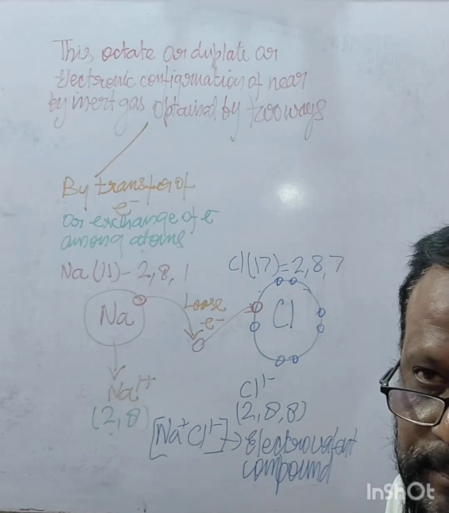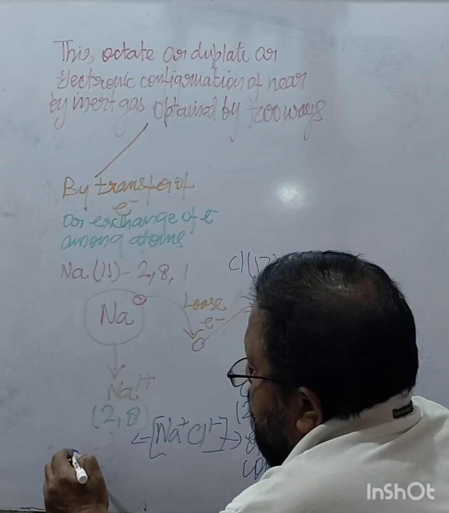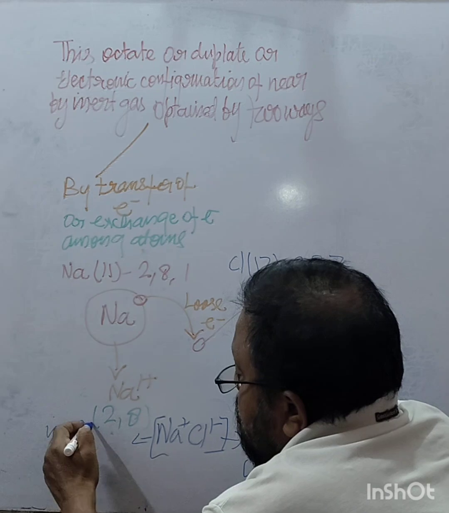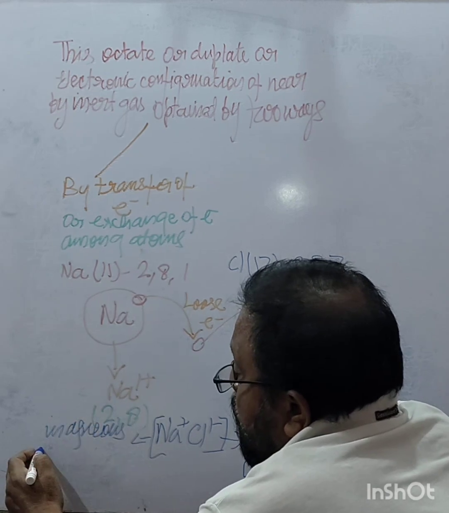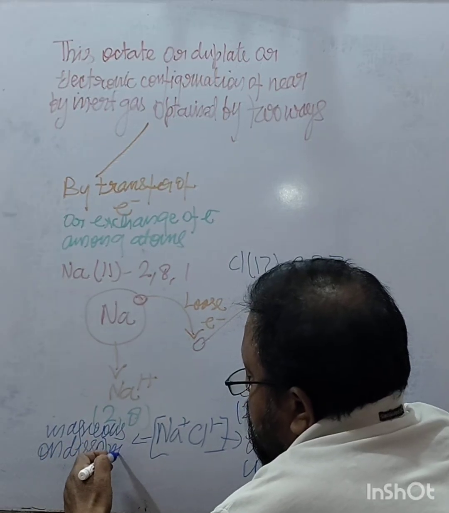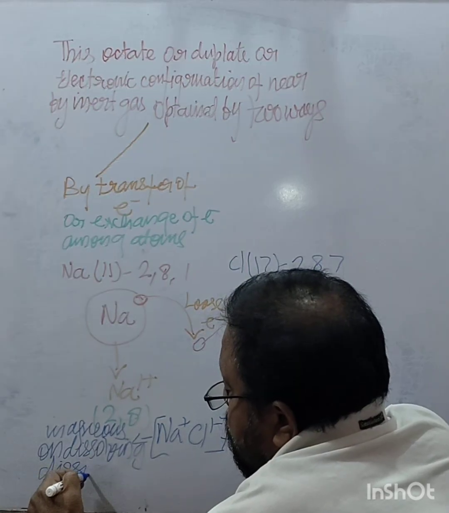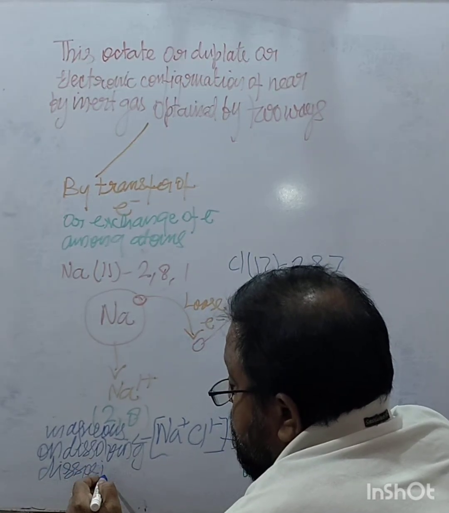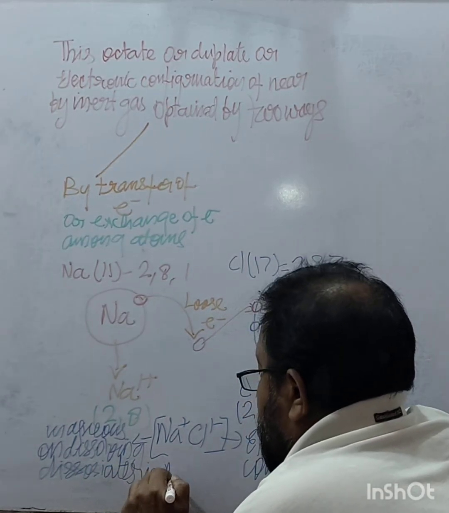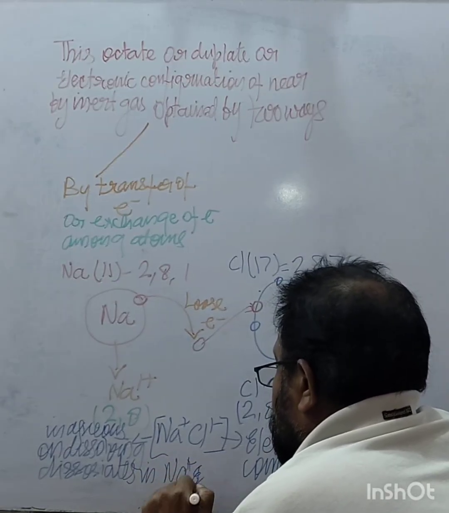In aqueous solution, on dissolving, it dissociates into Na plus and Cl minus.